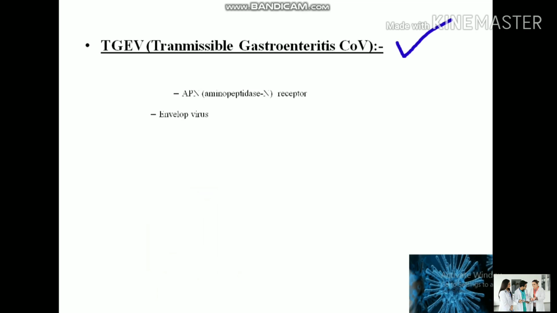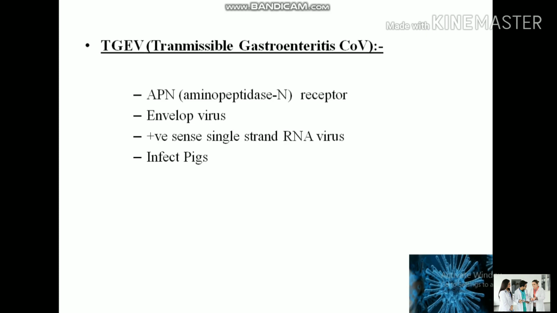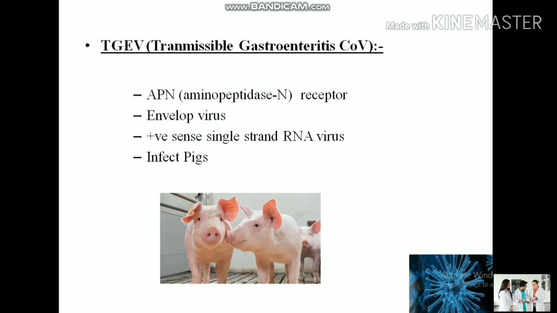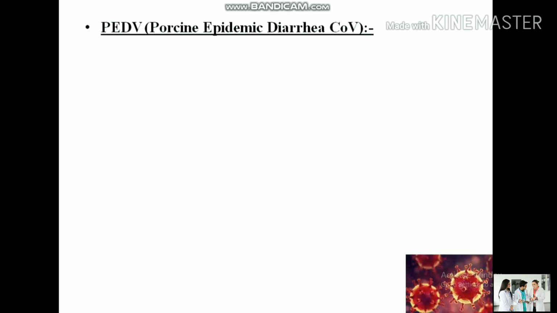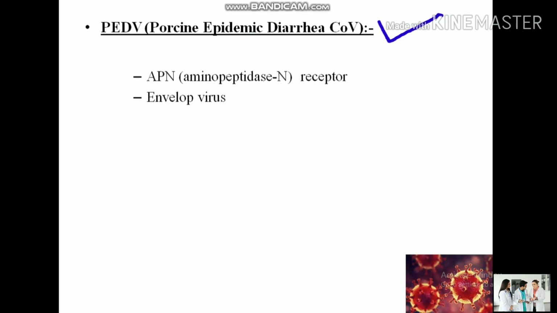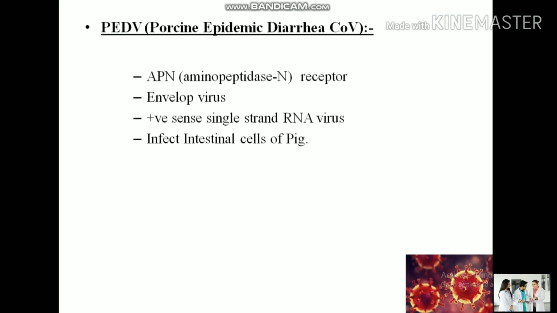Another one is the transmissible gastroenteritis coronavirus. It also attaches to the APN receptor. It is an enveloped virus, a positive sense single-stranded RNA virus, and this virus mostly infects pigs. Another type of coronavirus is PEDV, porcine epidemic diarrhea coronavirus. It also attaches to the APN receptor, is an enveloped, positive sense single-stranded RNA virus, and infects the intestine of the pig.